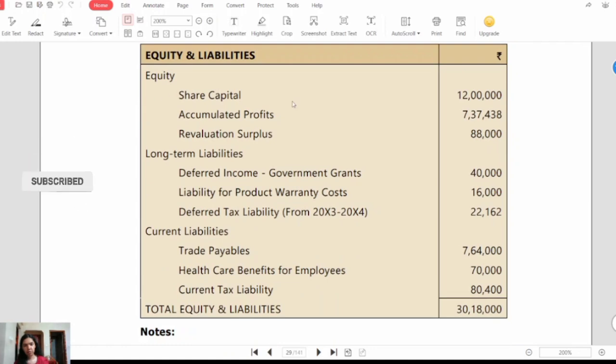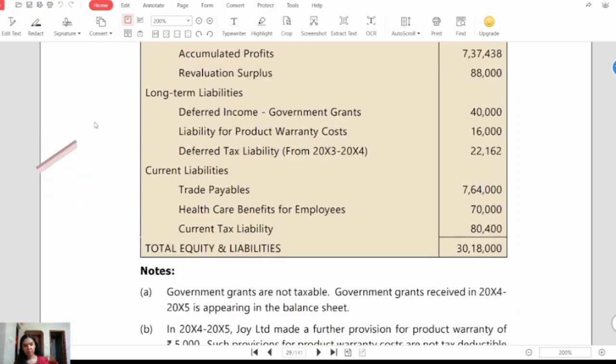Equity: share capital rupees 12 lakhs, accumulated profit rupees 7 lakh 37,438, revaluation surplus rupees 88,000. Long term liabilities: deferred income government grants rupees 40,000, liability for product warranty costs rupees 16,000, deferred tax liability from 2023-2024 rupees 22,162.